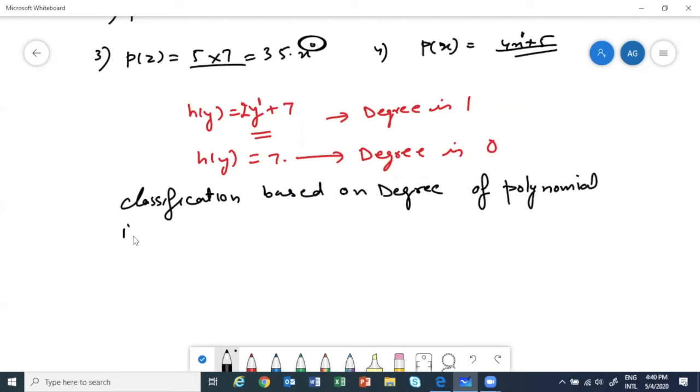So what happens? First one is if degree is 1. Okay, we will classify from degree 1. For degree 0, that's a constant polynomial. Okay, let's talk degree 0. Then it is called a constant polynomial.